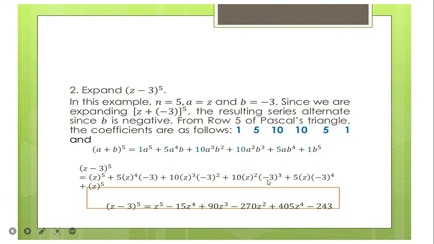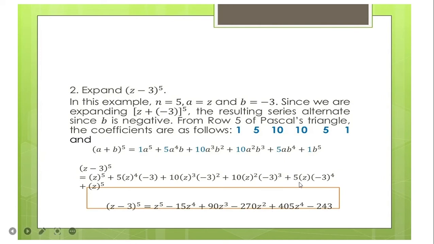And then negative 3 to the power of 3: negative 3 times negative 3 is positive 9 times negative 3, that is negative 27. So negative 27 times positive 10, that is negative 270z squared.